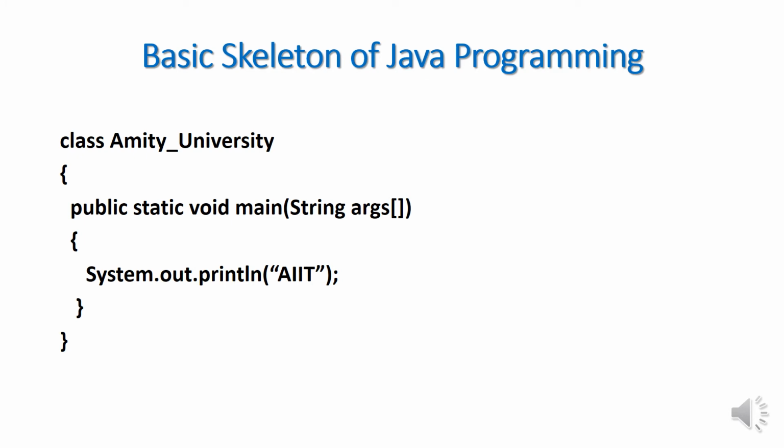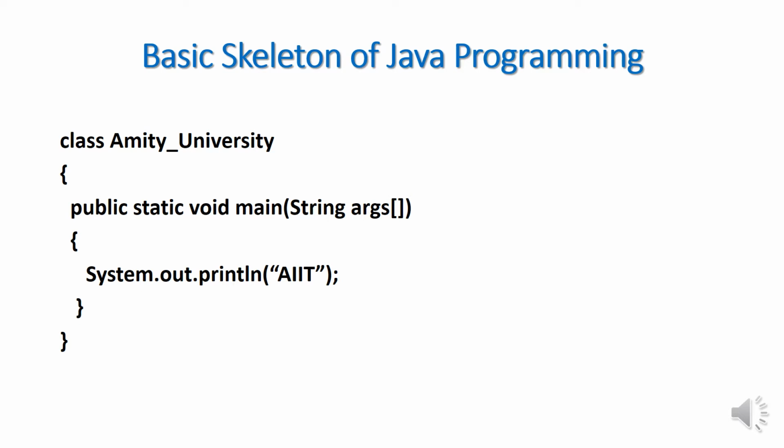Then I am coming to the next line, that is System.out.println. System.out.println is a mechanism which is going to print in the console or the monitor, that is AIIT. So in C you are using the printf function to print AIIT. So here we are going to use the println method to print AIIT.